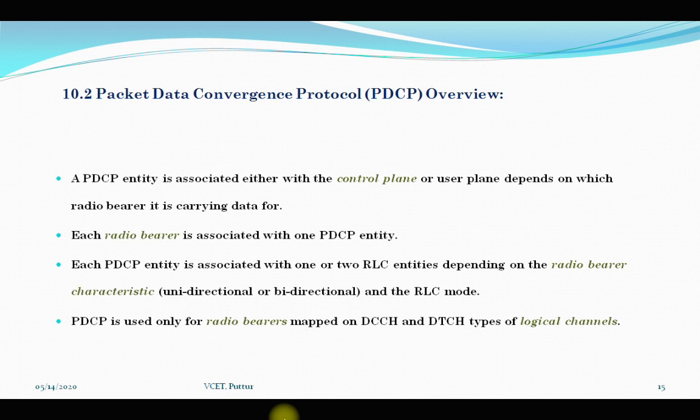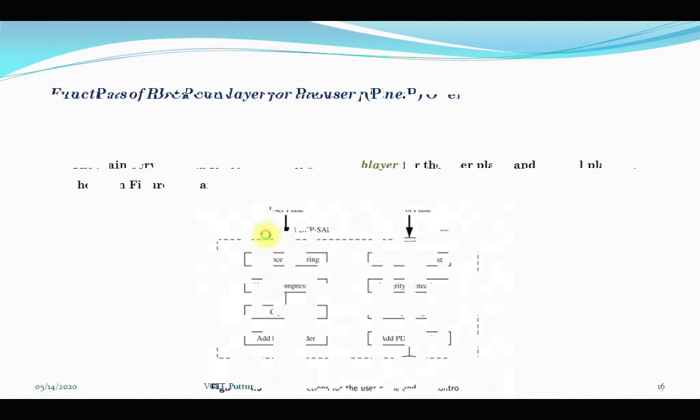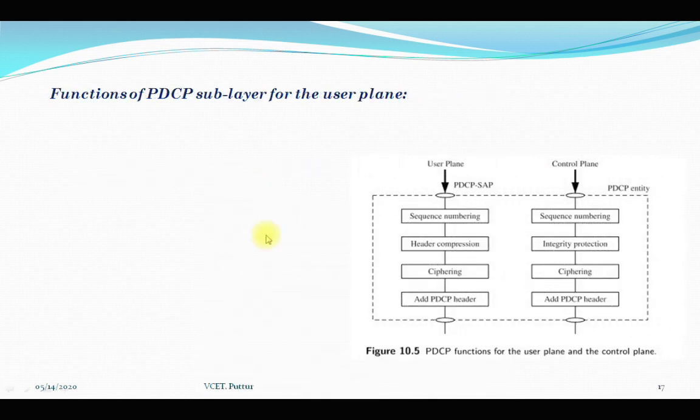The main services and functions of this PDCP sublayer for the user plane and control plane are shown in the figure. This is the PDCP functions for the user plane as well as the control plane. Now we have to see in detail how it is for each, for the user plane as well as for the control plane. So, functions of the PDCP sublayer for the user plane, in the same figure.